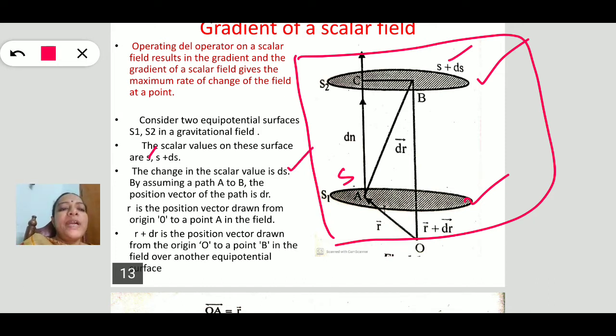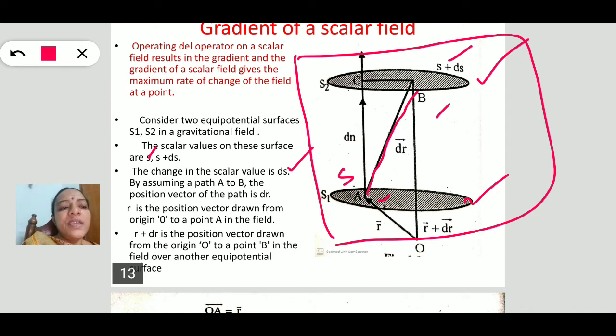Let us take two points: A on level surface S1, and B on level surface S2. Let us take the path A to B. Let us write the position vectors also.